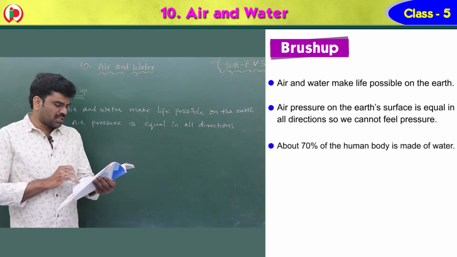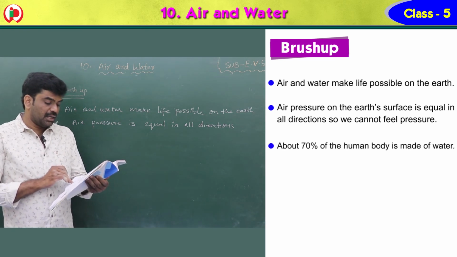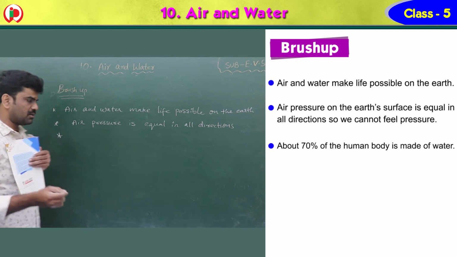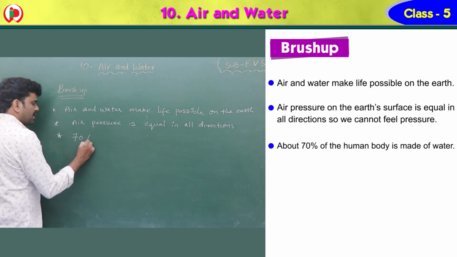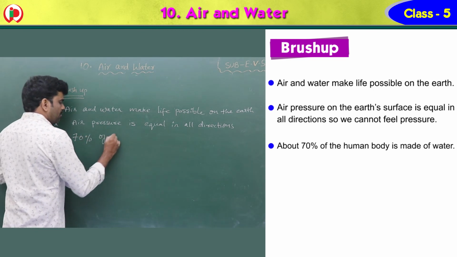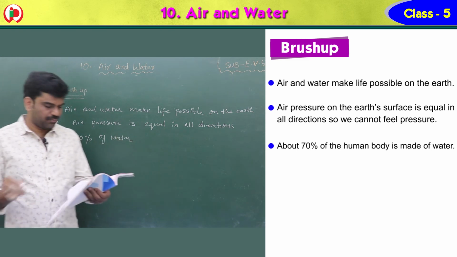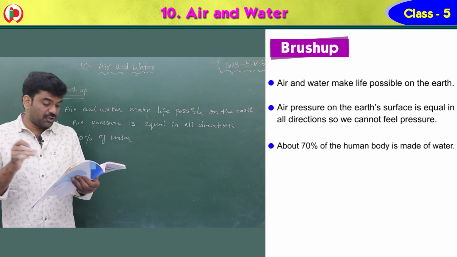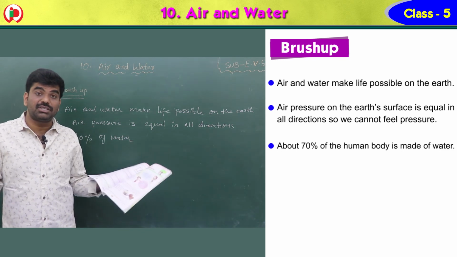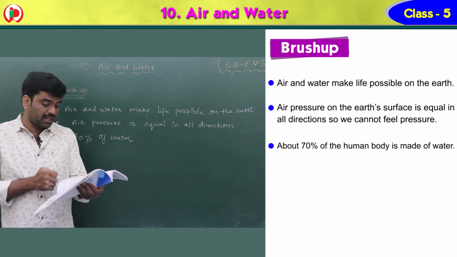Third one, about 70% of the human body is made up of water. So how much percent, children? 70% of water is present in the human body. See, that much water is present in our body.